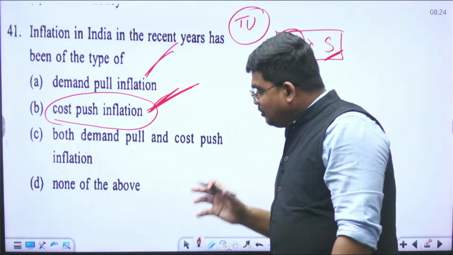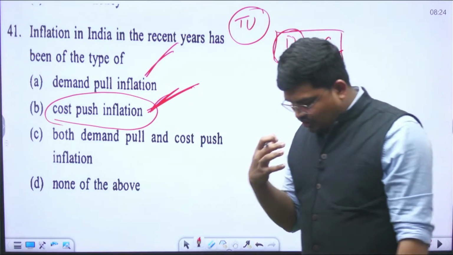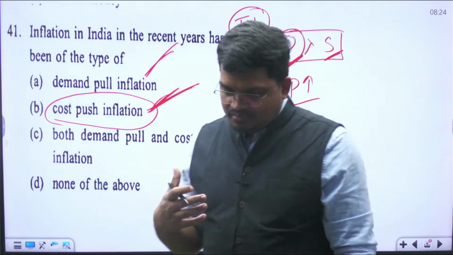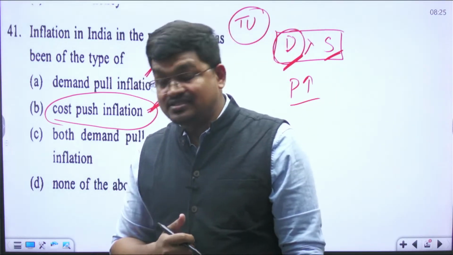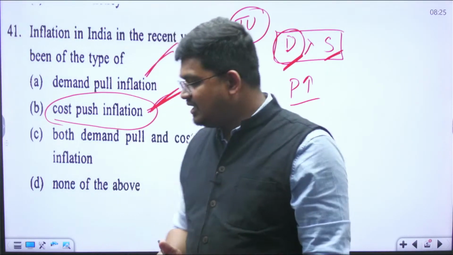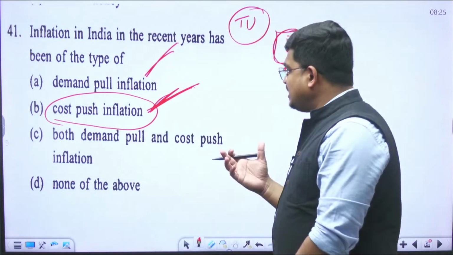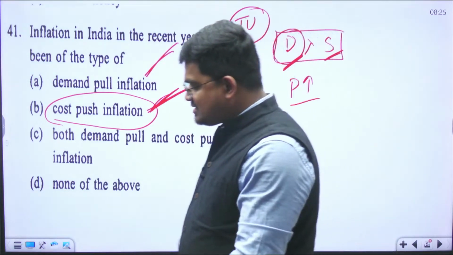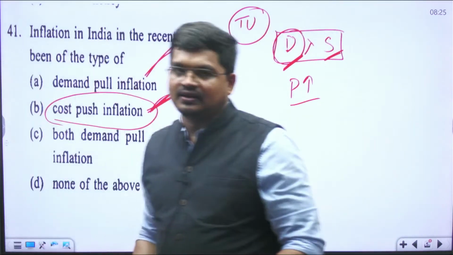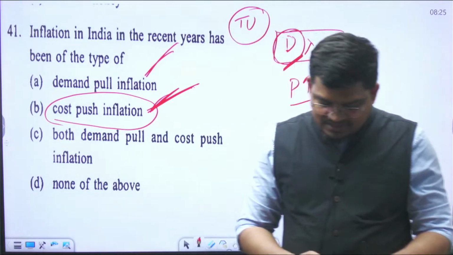Now if we ask this question that what kind of inflation we see in our country in these days, we can say that in these days we can see the cost push inflation because supply side challenges are there. So what are the supply side challenges?